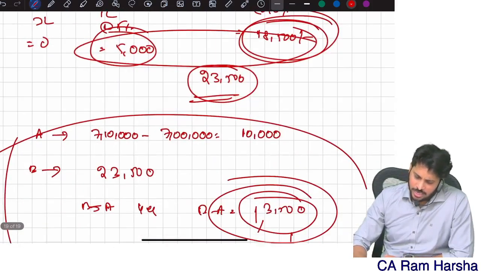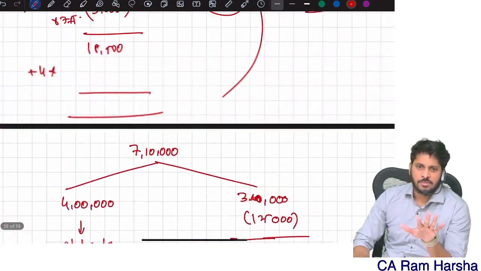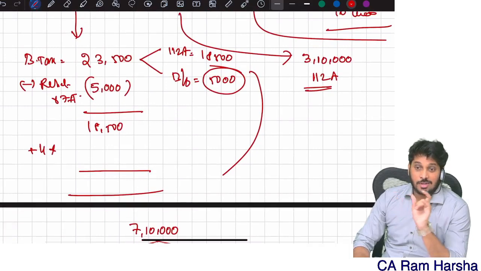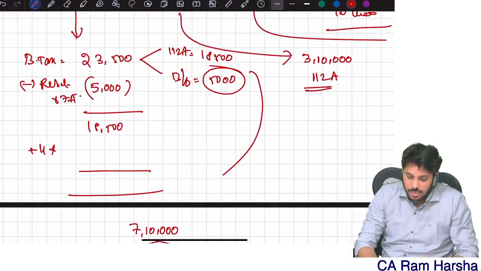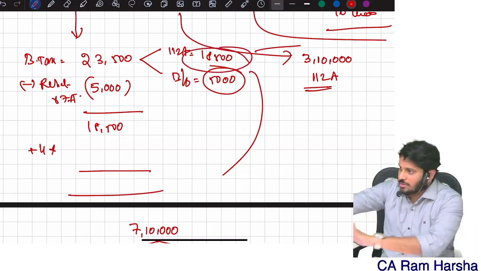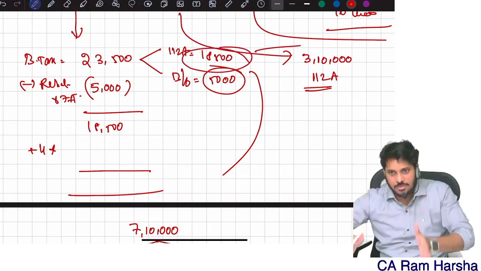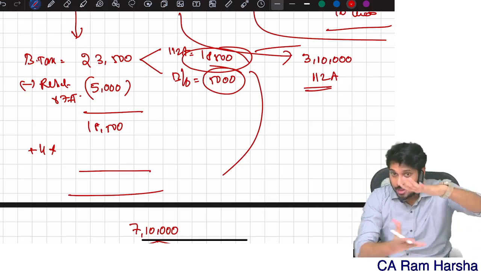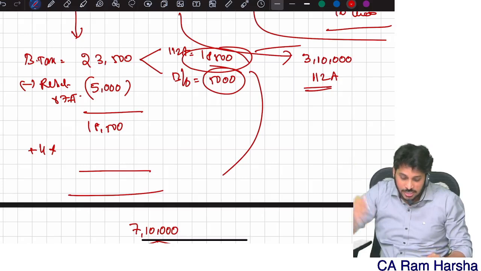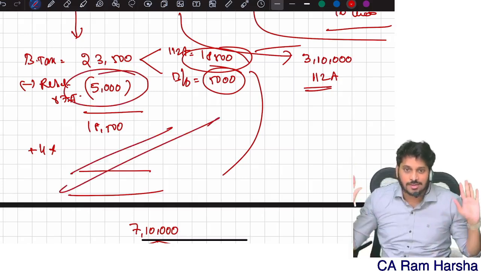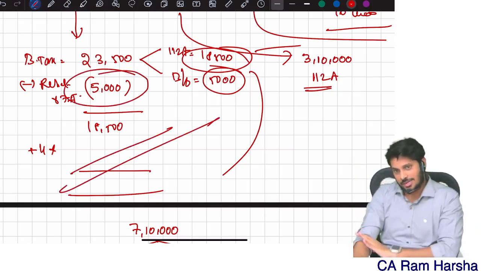So this is the logic I can take. So I computed the rebate. How much is the rebate answer? I got 13.5. But section 112A says the rebate amount should not be claimed on 112A. So what am I doing? Out of this 13,500, I'm removing the 112A tax. Only on the balance tax am I claiming rebate. That's it. So I am satisfying 87A logic, and I'm also satisfying 112A logic. Logically this answer is right.